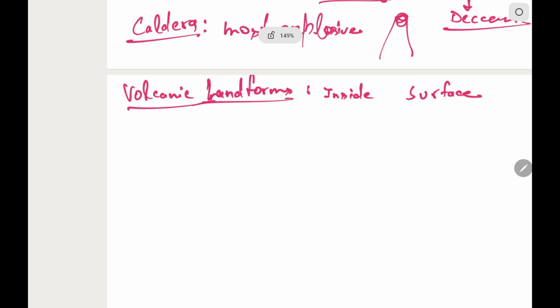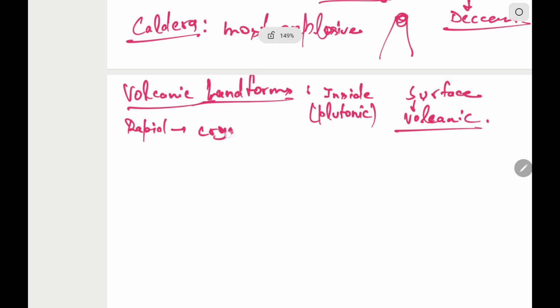When the cooling happens inside the earth, it is known as plutonic rocks, and on the surface it will be known as volcanic rocks. Remember that if the cooling of magma is rapid, then crystalline igneous rock will form.